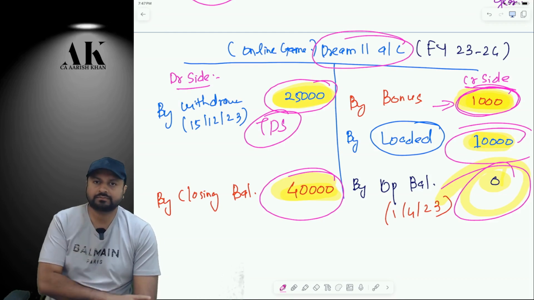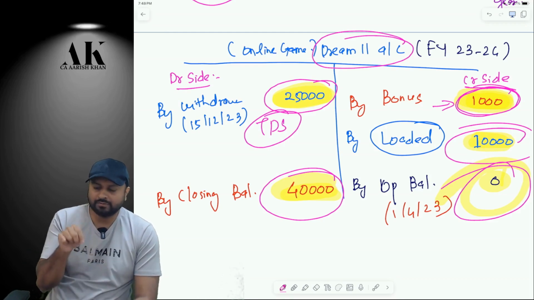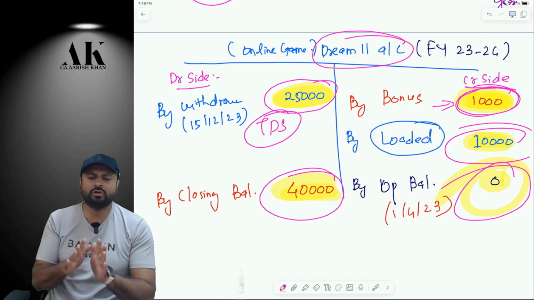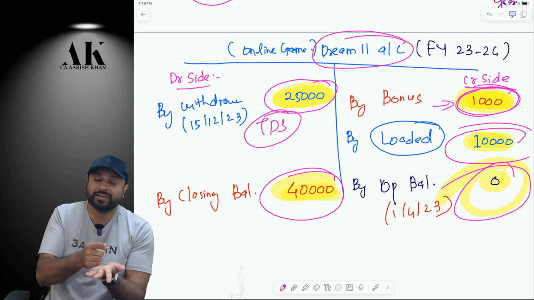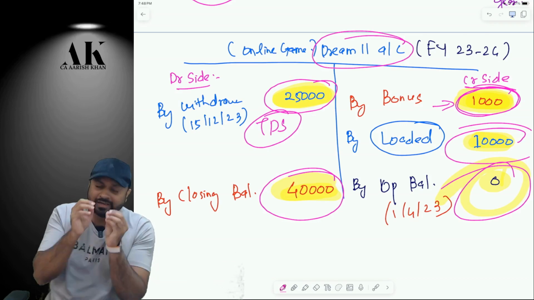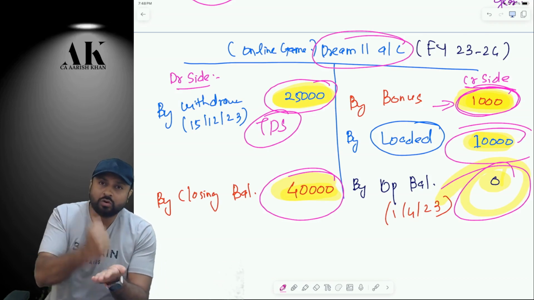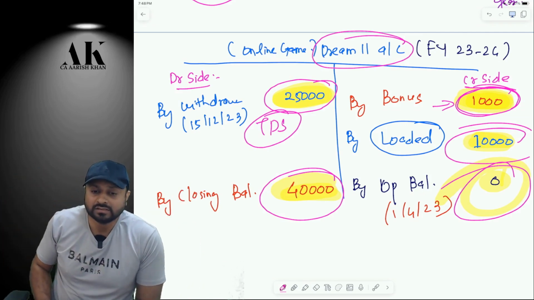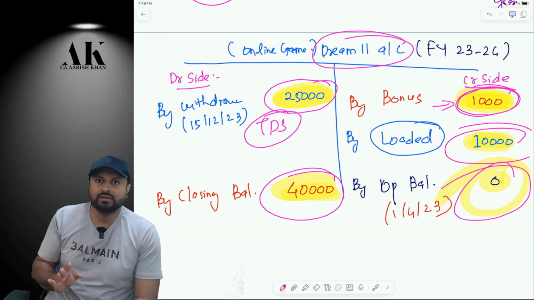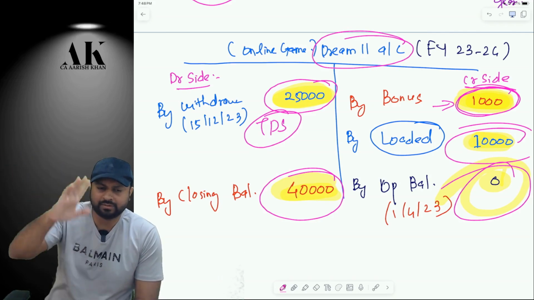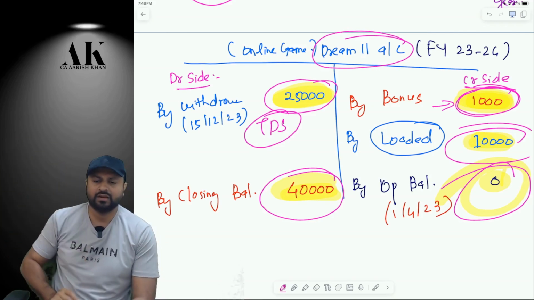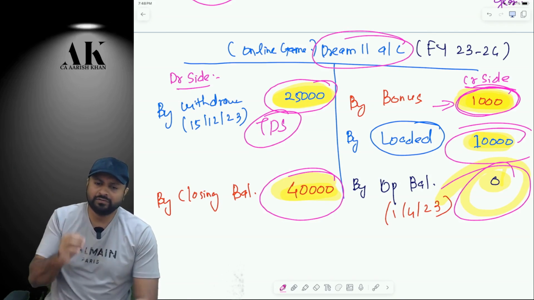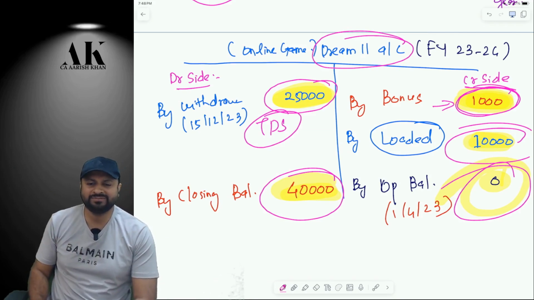Listen carefully. There are two types of bonus. In one, they have given you 1,000 rupees in your account and told you that you can only use this money to play games. That's it. What can I do with that? Play games. And this will be applicable till 30th September, till 31st October, till 31st December. It means if I don't play till 31st December, then what will happen with this 1,000 rupees? It will expire. Are you clear?